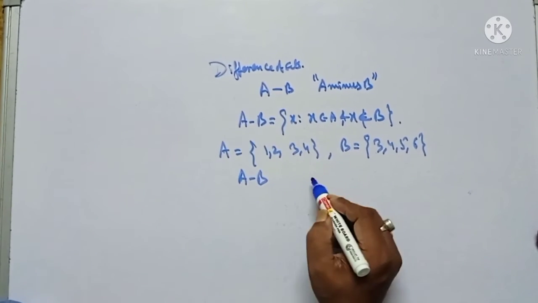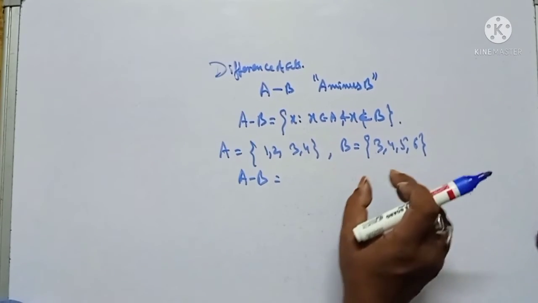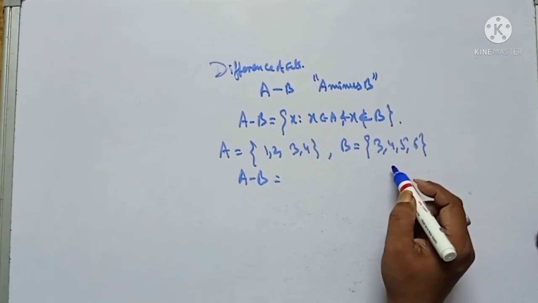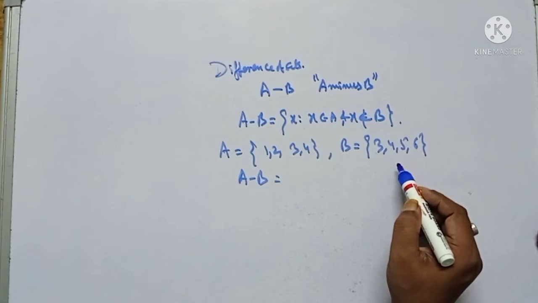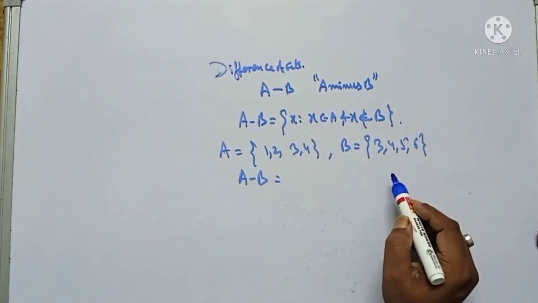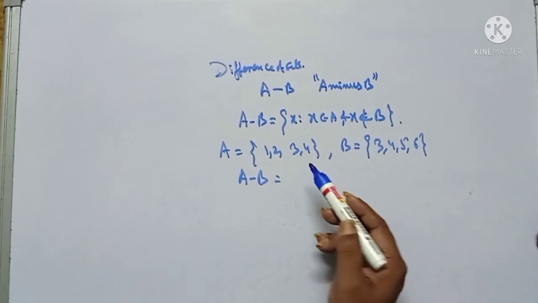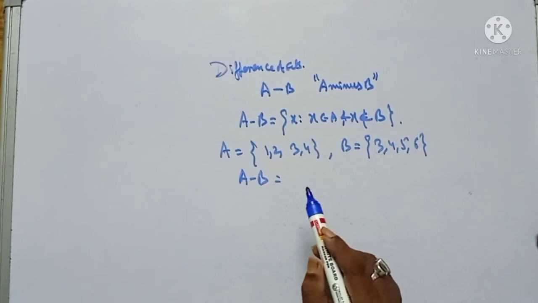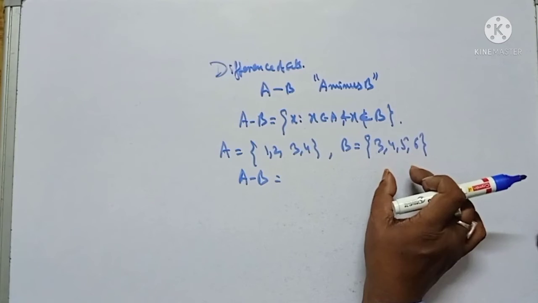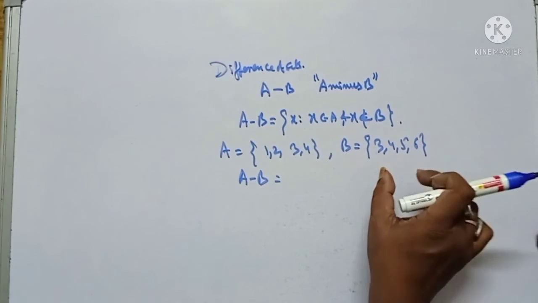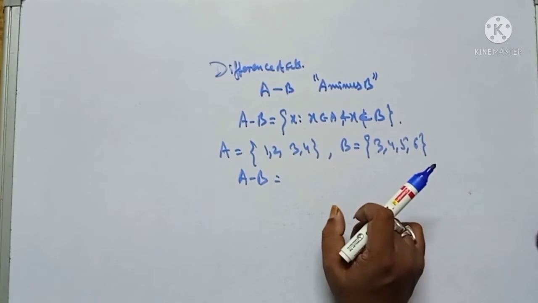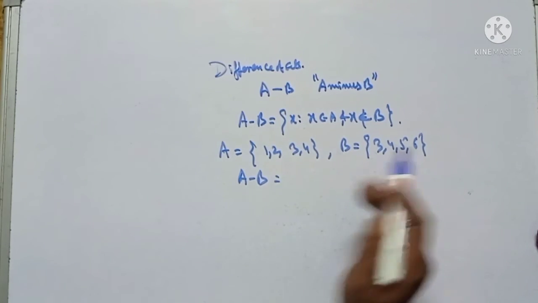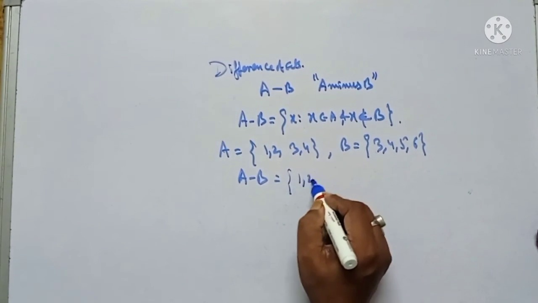So A minus B, you remove the elements of set B from this set A. First of all, you remove the elements of set B from set A. We can remove only 3 and 4, because only 3 and 4 are present in B. When you remove all the elements of set B from A, you get only 1 and 2.